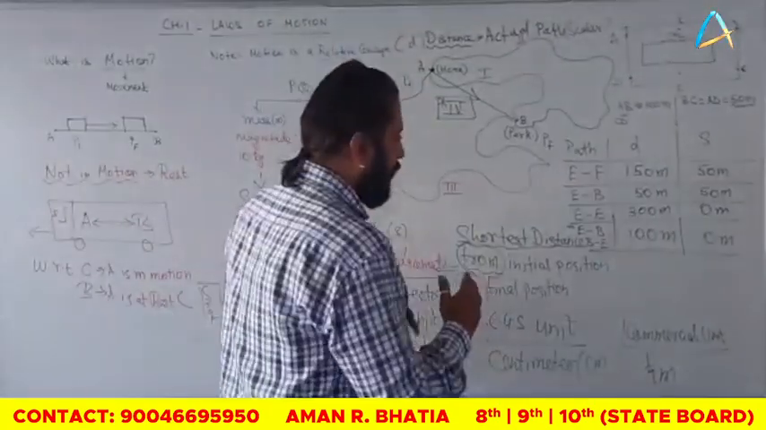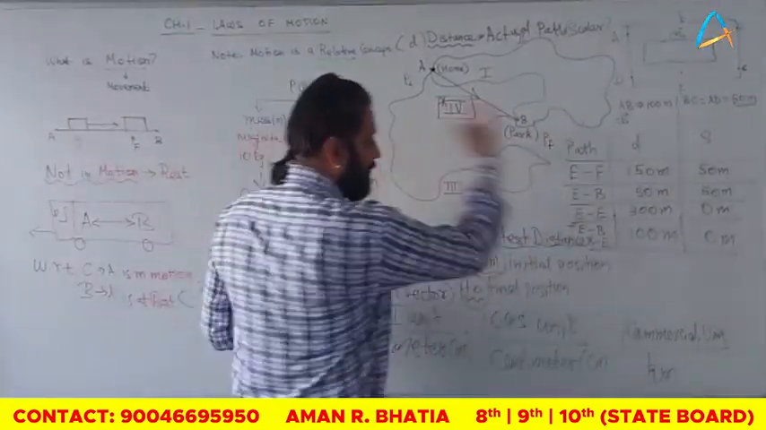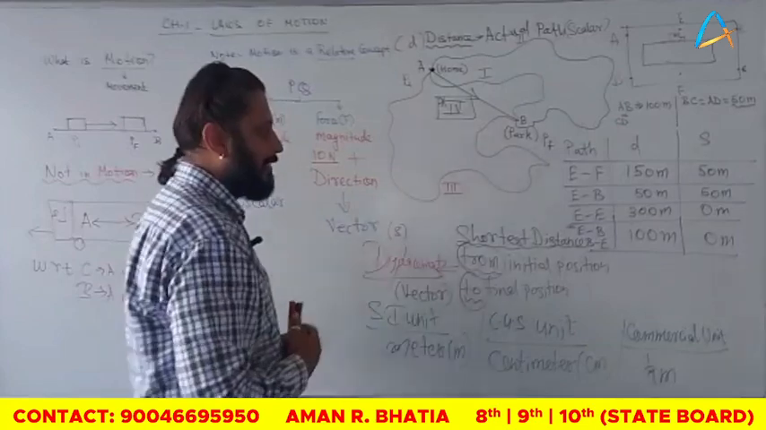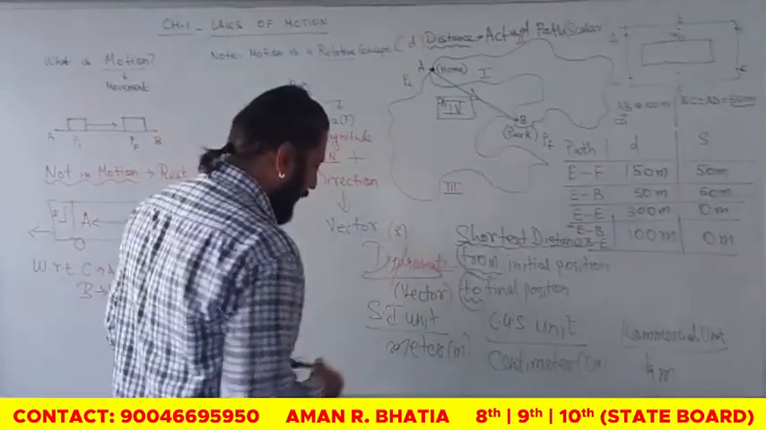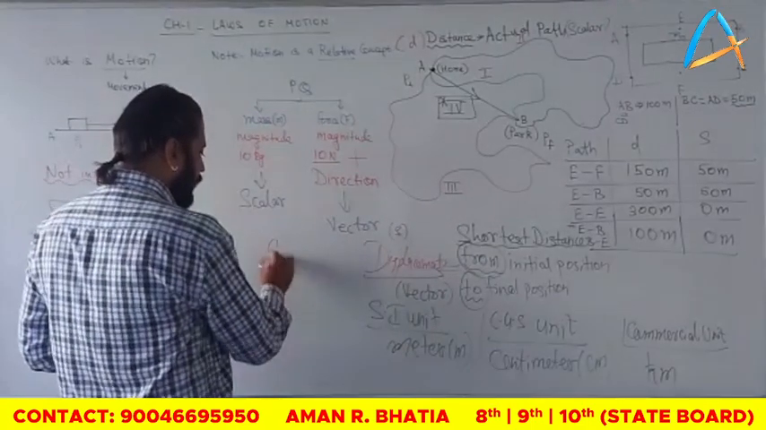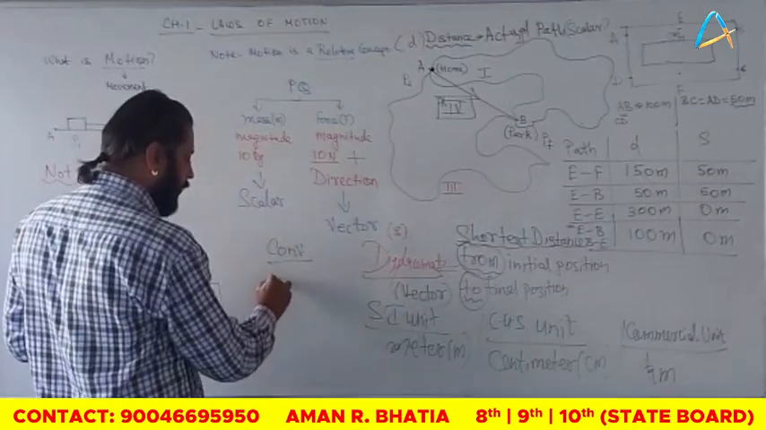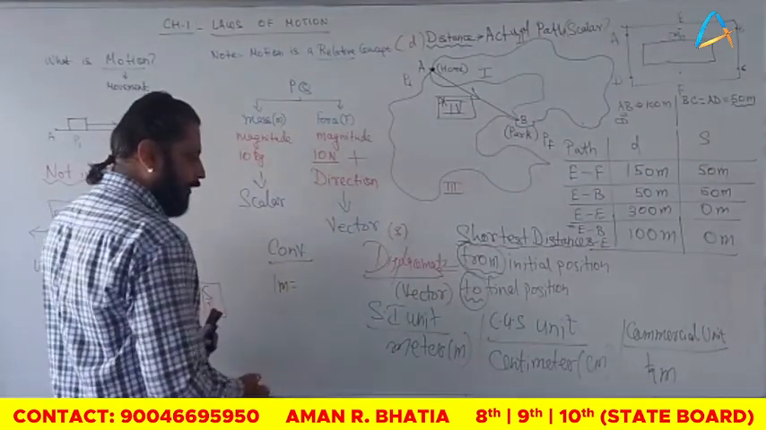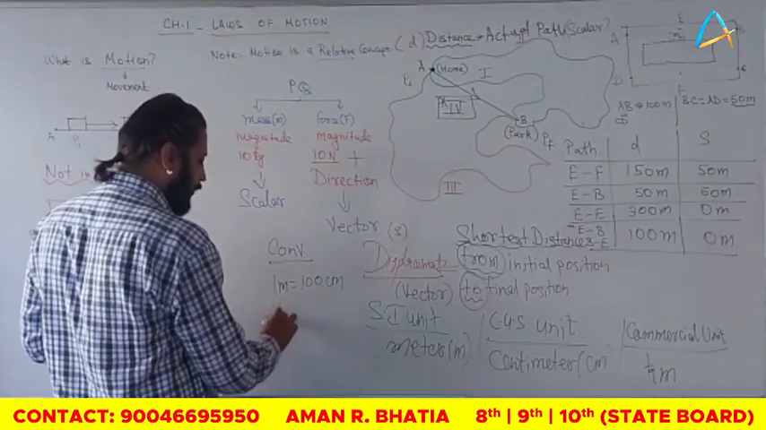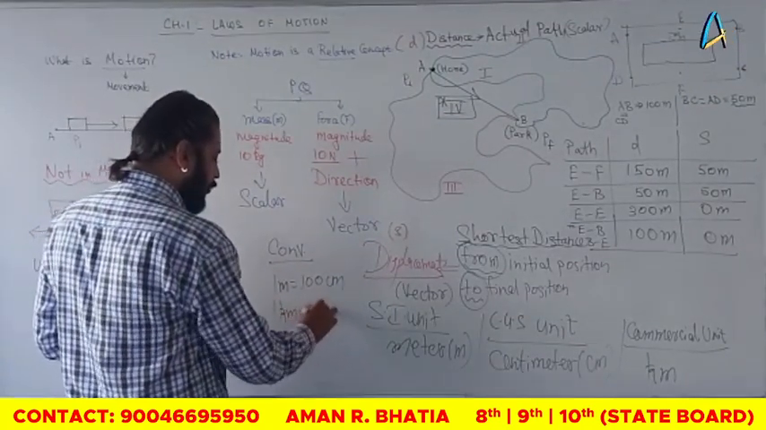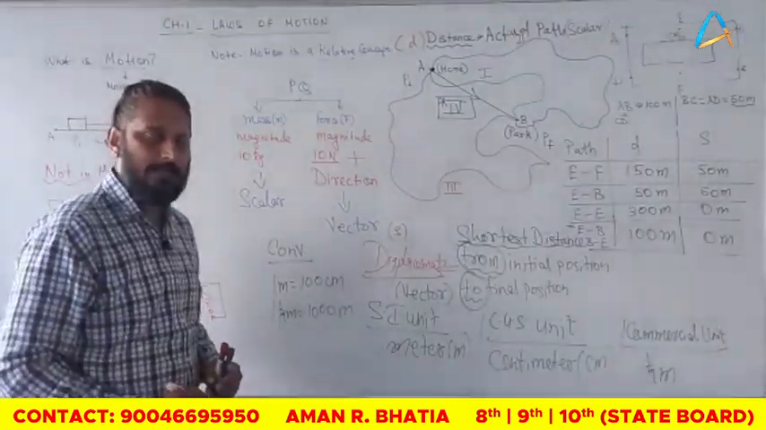So, well, I have explained you the concept of distance and displacement, and I hope that you understand the concept of distance and displacement. Okay, and last but not the least, the conversion factor which comes, the conversion from SI unit to CGS unit. So 1 meter is equal to 100 centimeter and 1 kilometer is equal to 1000 meter. I hope it is clear to you.